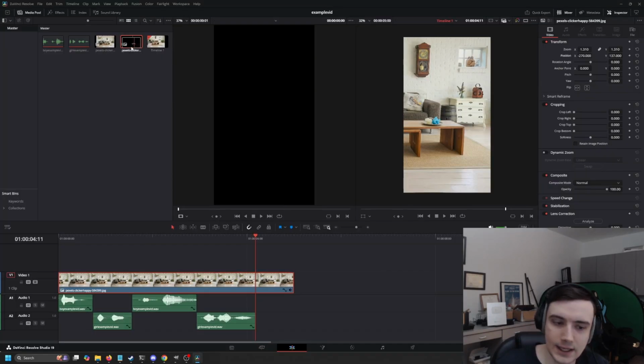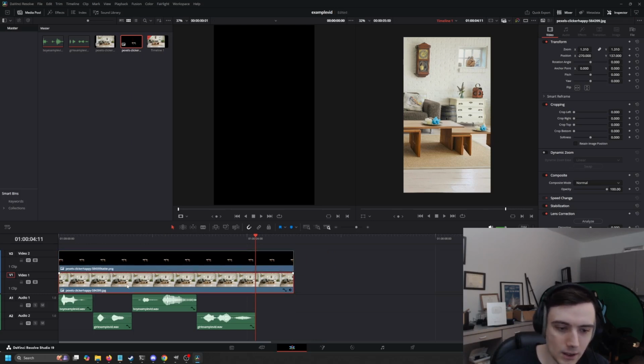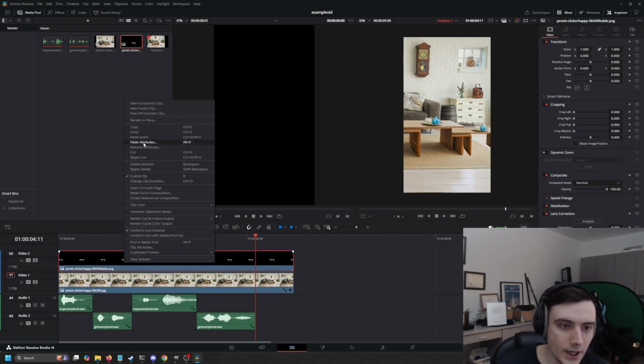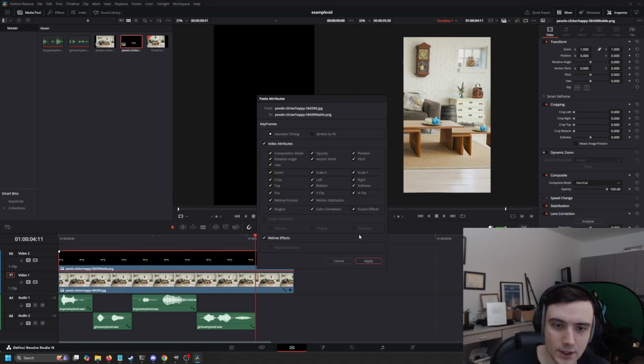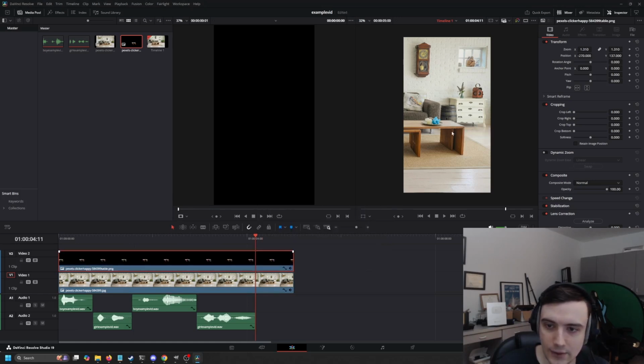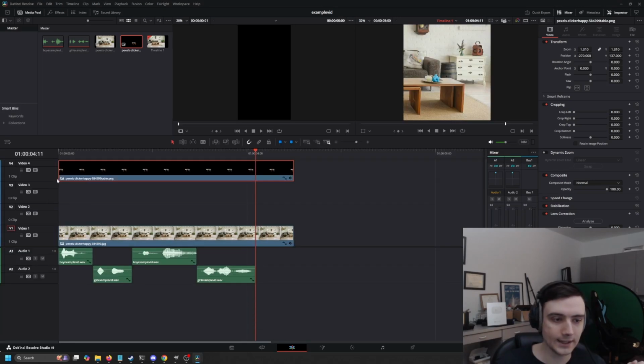Now I've dragged it in here. We can move it over here. You can copy Control C on this one, and then paste attributes and just do all of them. And now it's over top of that. And let's make some room here for the characters and then add them.